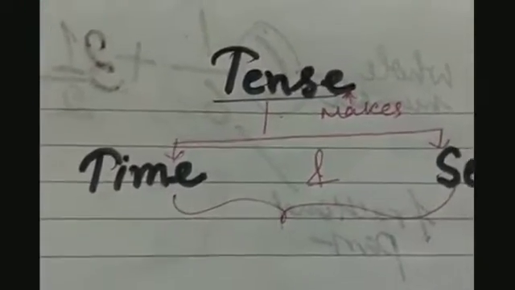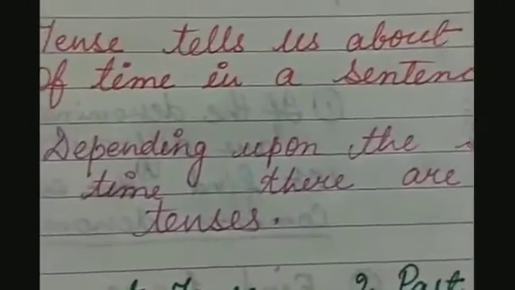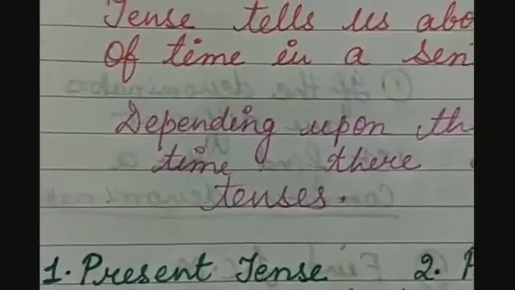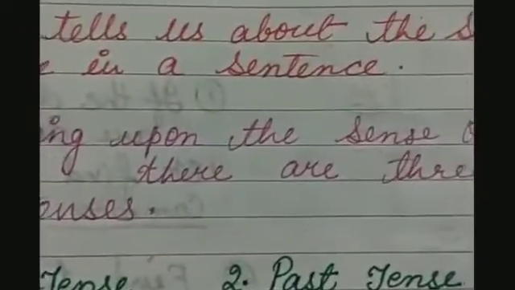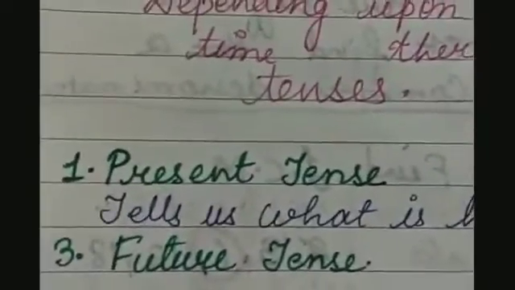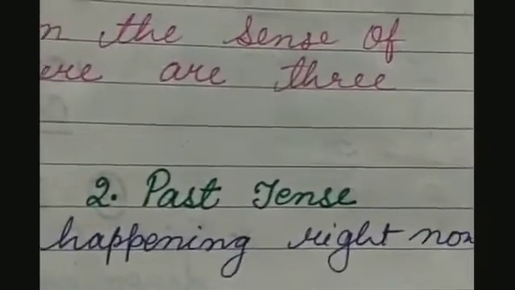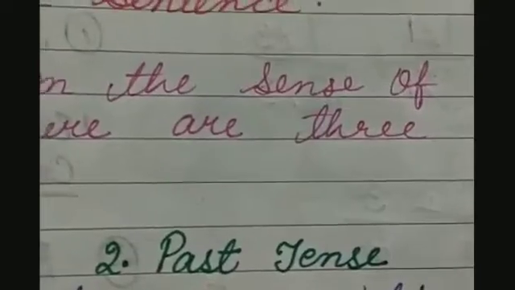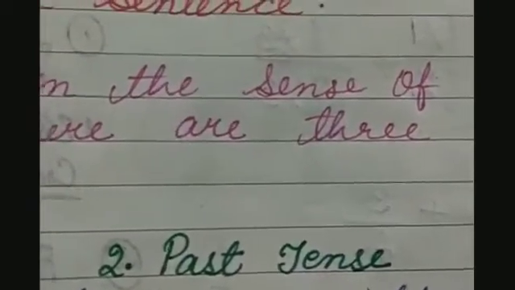And depending upon this sense of time, there are three tenses: the present tense, the past tense and the future tense. The present tense tells us what is happening right now. Similarly, the past tense tells you what has happened some time ago.